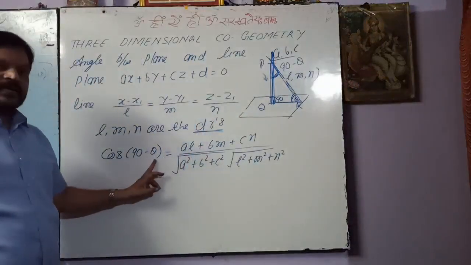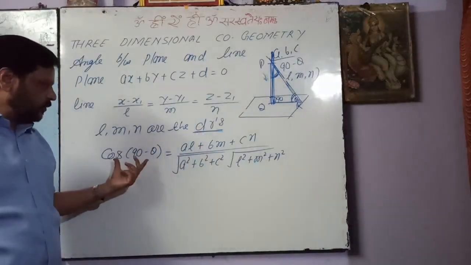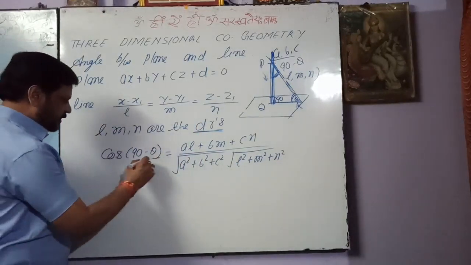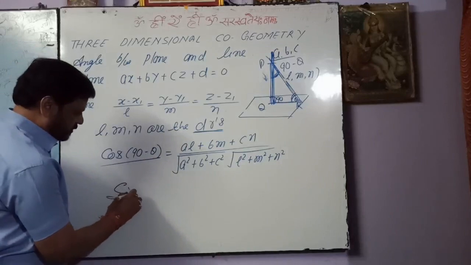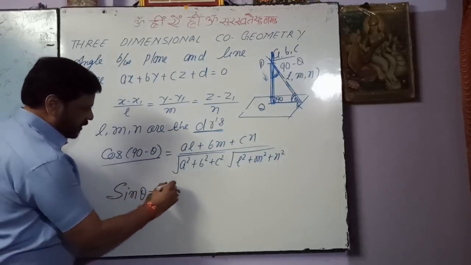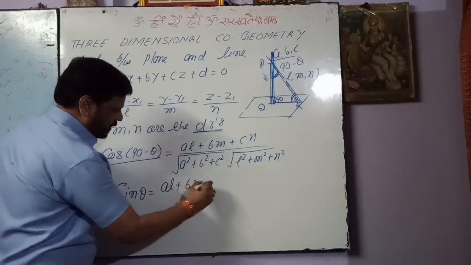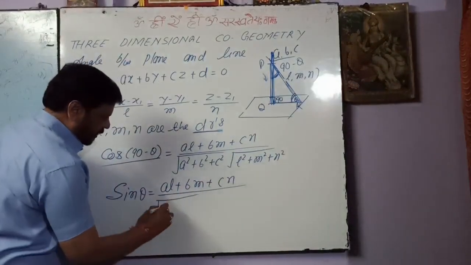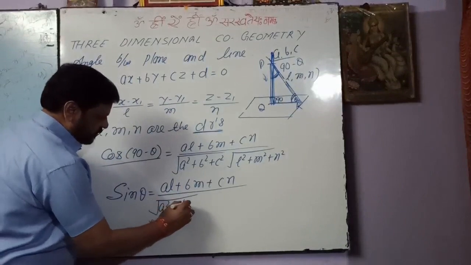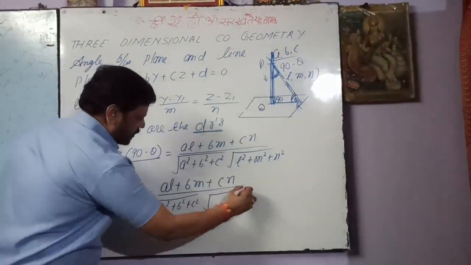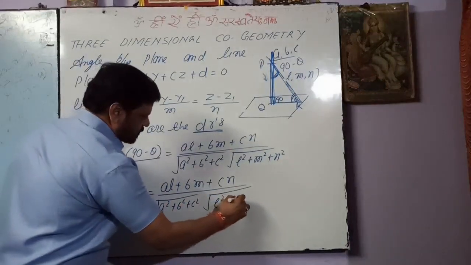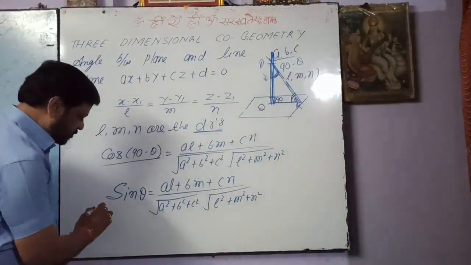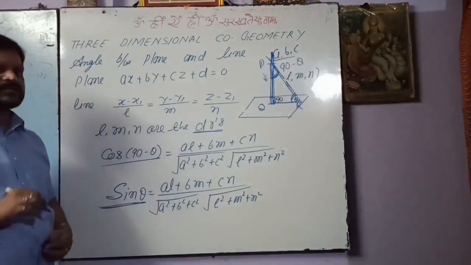And cos 90 minus theta, we know, is sin theta, so we can write here sin theta is equal to AL plus BM plus CN upon under the root A square plus B square plus C square and under the root L square plus M square plus N square. So remember, this is equal to sin theta, not cos theta.